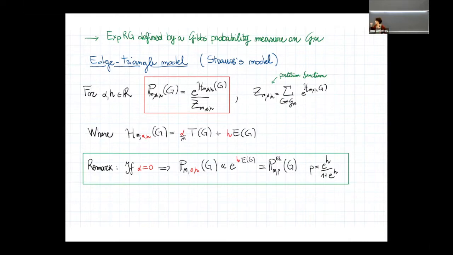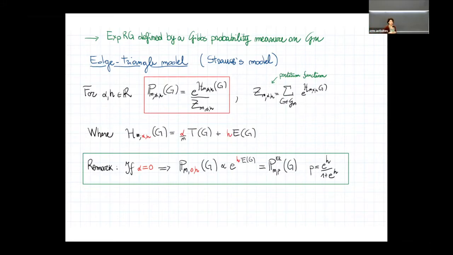Notice, however, as a remark, that when alpha is equal to 0, so when you no longer have this term, the Gibbs measure is just exponential in the number of edges. This means that it precisely corresponds to the Erdős-Rényi measure with parameter p, where p is a function of h.